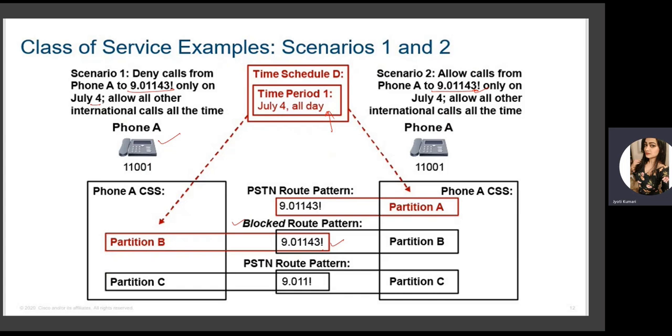For that, we have another schedule where now this will be permitted. Right? So the first one was to block, to deny it. The second is to allow it. And the rest of the international calls should be permitted. So we have another partition, partition C, for all international calls. And as there is no time schedule mapped with this partition, partition C, it will be active at all times.